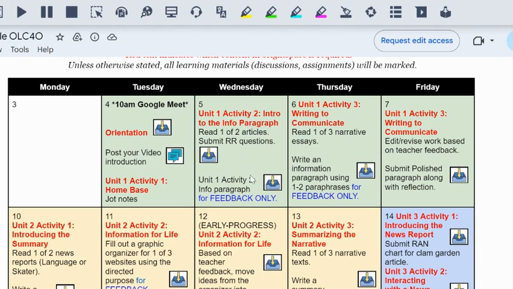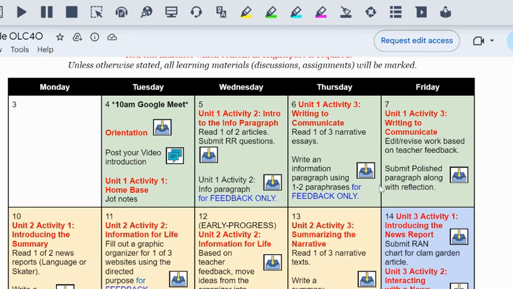Then for the next couple of assignments, you'll see here it says feedback. Maybe those are things you want to skip for now. In Unit 1, Activity 2, you do need to submit your reader response questions, which are worth marks. So you'll click on Unit 1, Activity 2 to find those. But then anything that's feedback, so for your information paragraph, you write 2 for feedback. You may just want to write 1, have someone look it over at home just to give you some feedback of your own, and then submit it, which is due this Friday, for a mark.